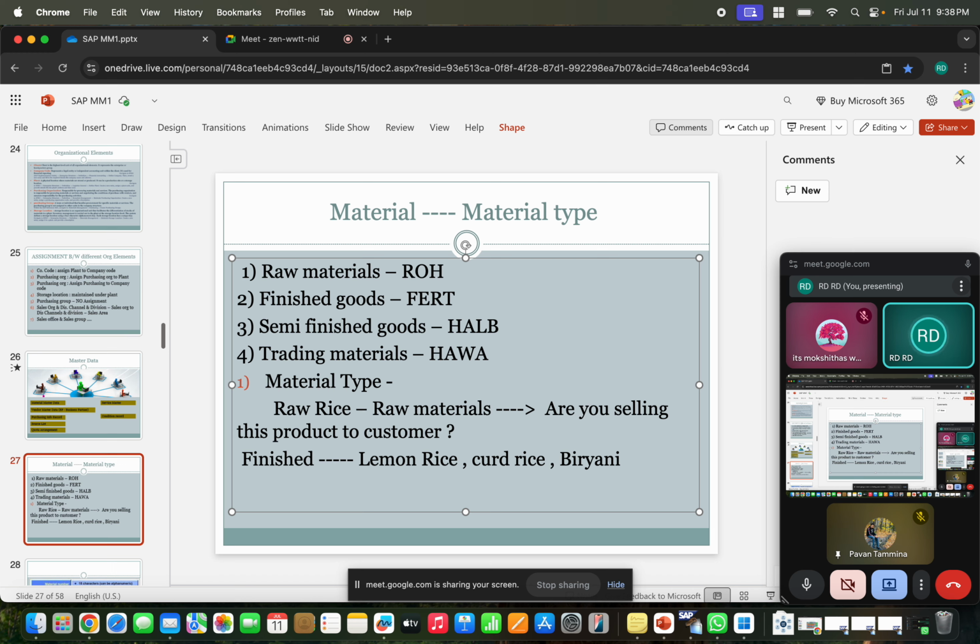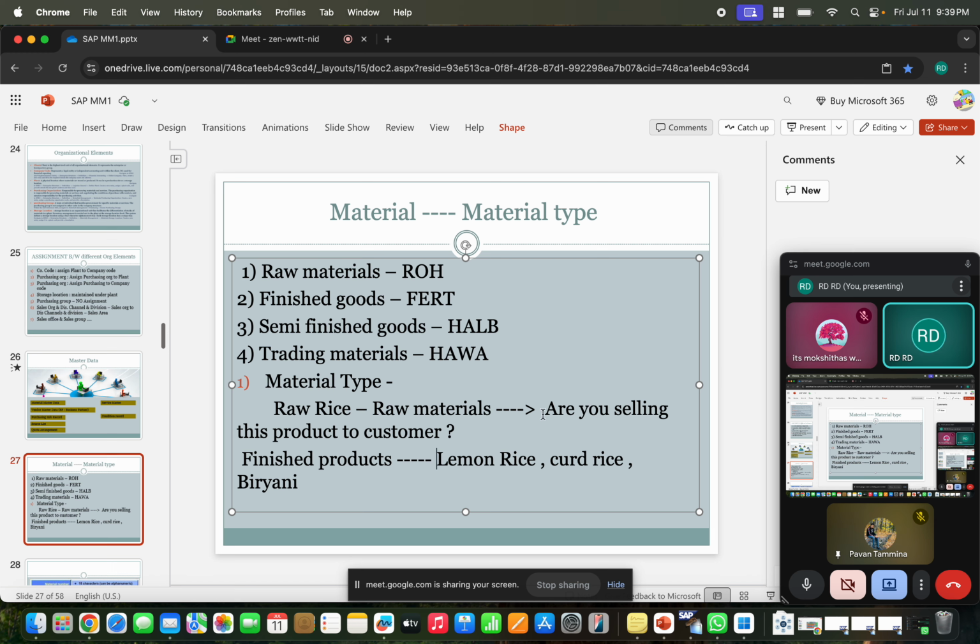Just think of raw rice. This raw rice we use for our finished products. So obviously we will not sell raw rice to the customer. We only sell what is produced, whether lemon rice, curd rice or biryani rice, to the customers.